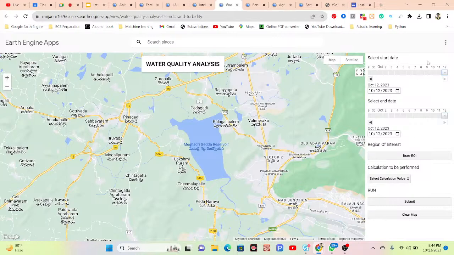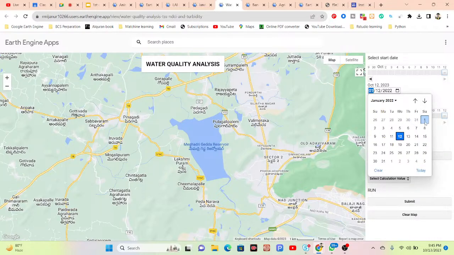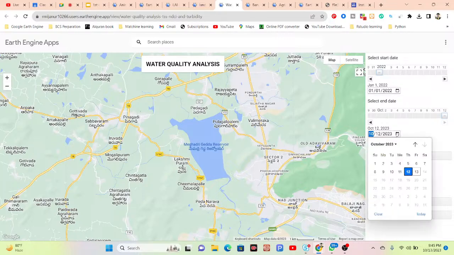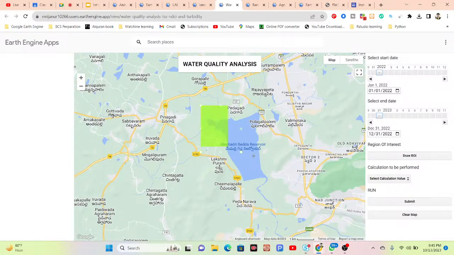For that I can simply select my specific time period. Suppose I choose the year 2020, from 1st January to December 31. Suppose this is my time period for my study area. Then draw your ROI. Simply draw your ROI, and then select which value you want to calculate: turbidity, chlorophyll, or total suspended solids. Suppose turbidity, click on turbidity. Now you can also see the submit button, submit. Now it displays the result.